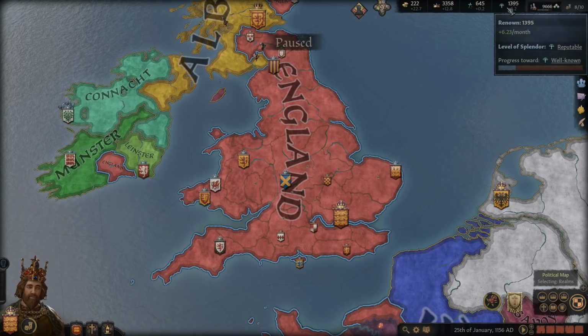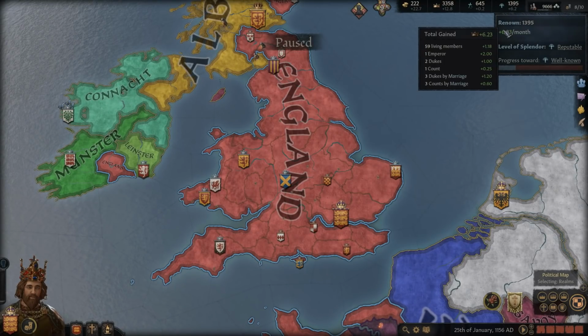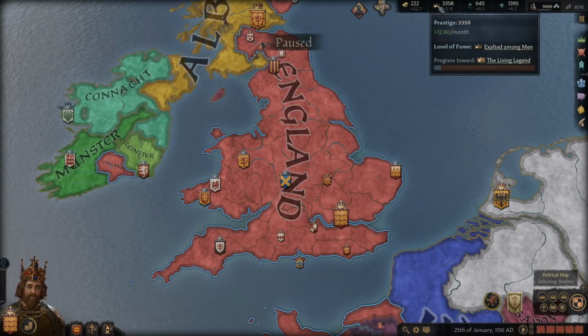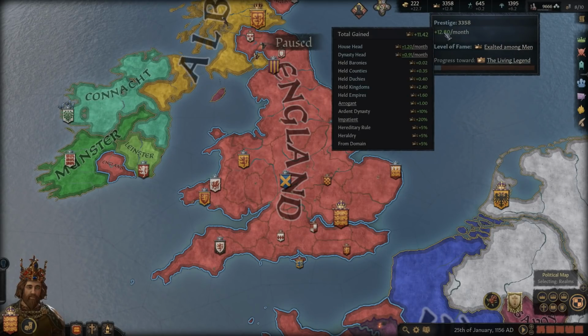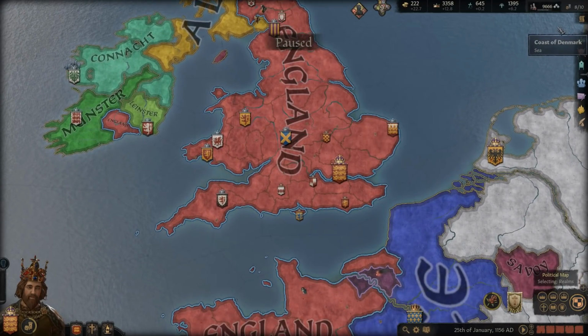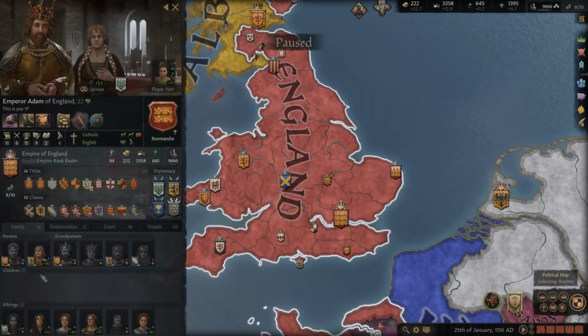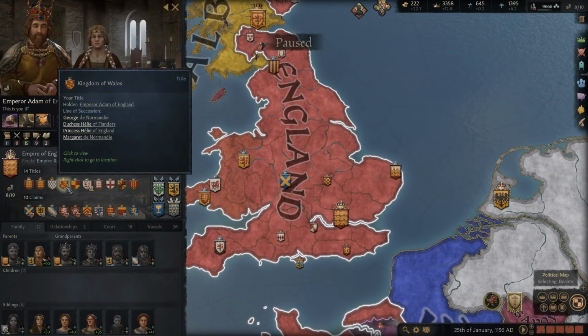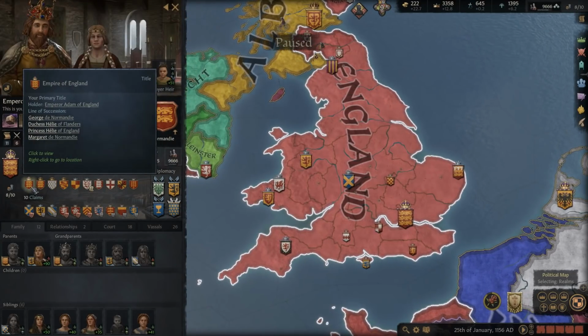So that's going to result in a couple things, guys. First of all, we're going to get more renown because we have an emperor here. That's double the renown that we're getting as a king. So quite a bit more renown overall. Also, we will get more prestige. So that's always going to be helpful here. A lot more prestige overall. So we get that. In addition to that, we can give out our kingdom titles if we so desired. We could hand these out to vassals, though probably won't be doing that.